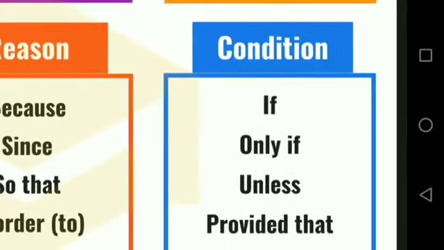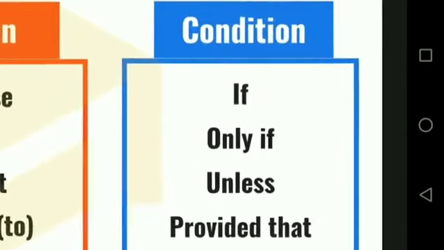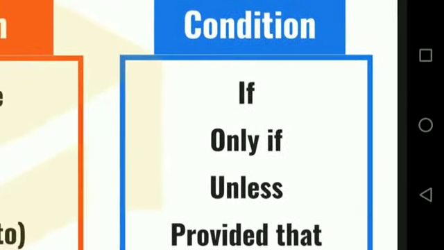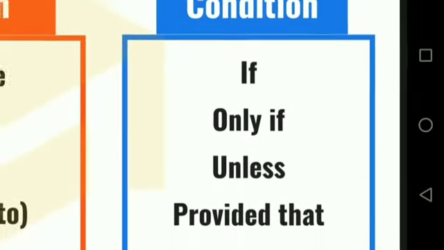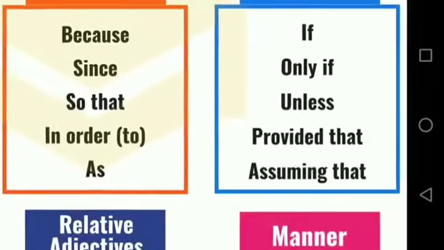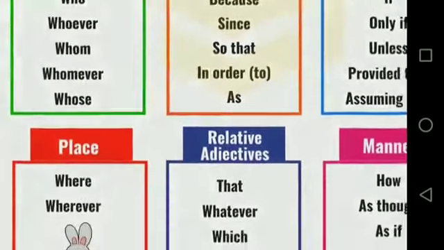Next, we move on to some other subordinating conjunctions. Condition. Conditional sentences use: if, only if, unless, provided that, assuming that. Next, places. Some subordinating conjunctions indicate places. Example: where, wherever. Wherever you go, my network follows. This is the city where I was born.